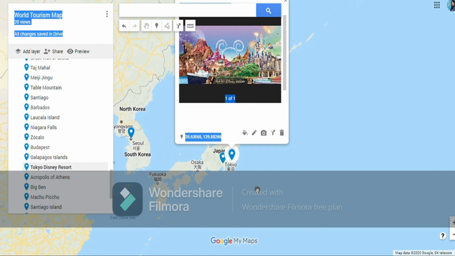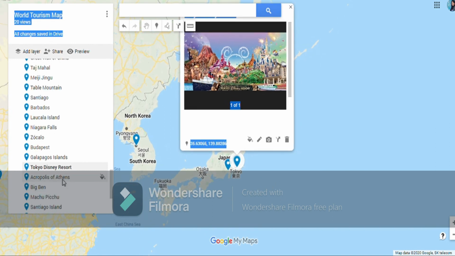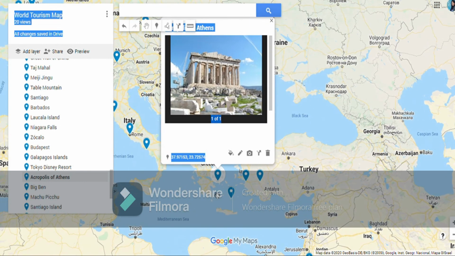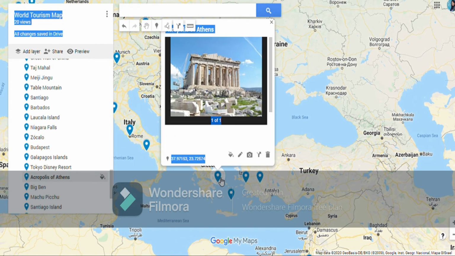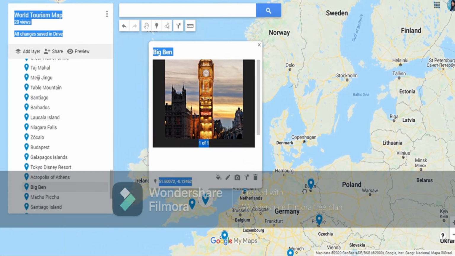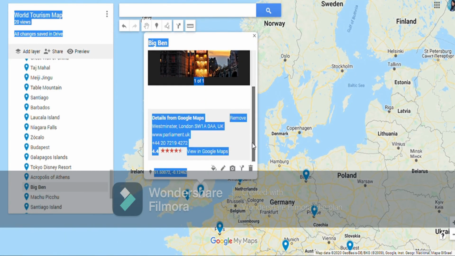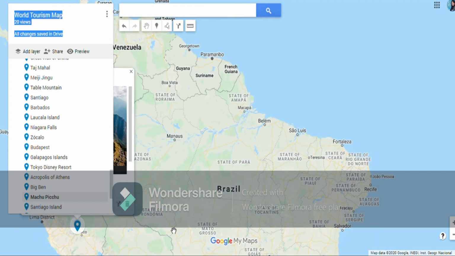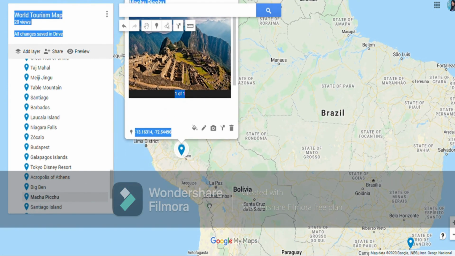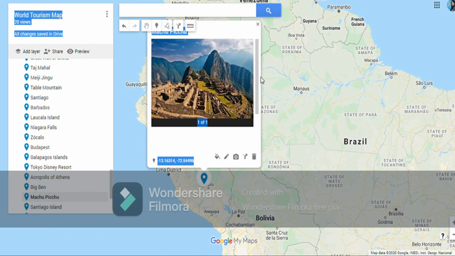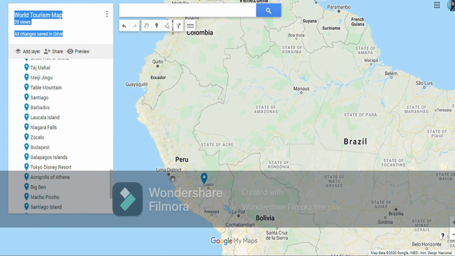Okay, then we have Acropolis of Athens in Greece. We have this Athens, and Acropolis of Athens is very famous. Then we have Big Ben, the clock tower of London in UK. Then we have Machu Picchu. Here we have this Machu Picchu. It is also very famous in Peru. Capital is Lima, and here we have the location of Machu Picchu.